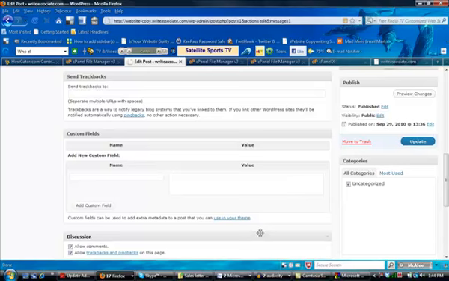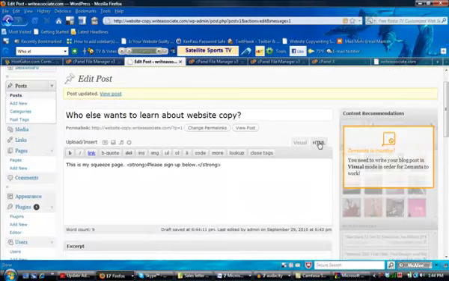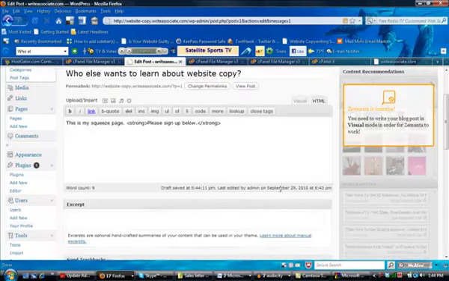It's really very simple. You've got your squeeze page. You can change this so that you're looking in HTML view, and you can add HTML code for your sign-up form from your autoresponder program. You can add all kinds of different stuff here and then just update it. So this is it. That's it. The nutshell version of how you can go through and create a very simple WordPress squeeze page for your newsletter opt-in page.